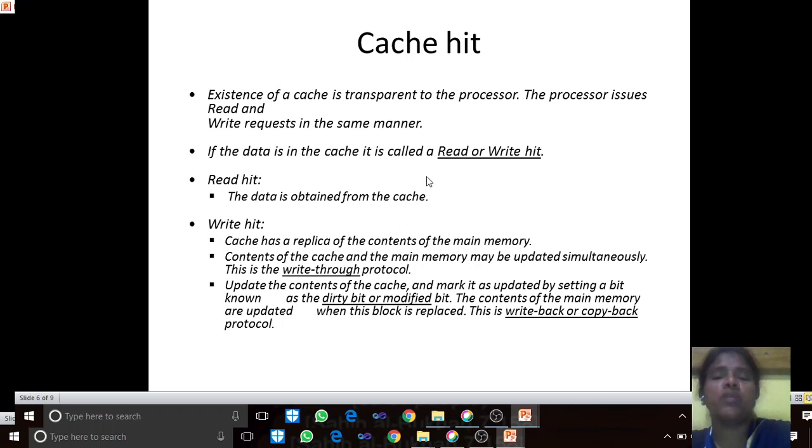Suppose a program P1 resides in the cache as well as in the main memory. If any change is made to P1, it is updated simultaneously in the main memory. This protocol is called the write through protocol. The other option is to update the contents of the cache and mark it as updated by setting a bit known as the dirty bit or modified bit. That means I am updating only in the cache. The contents of the main memory are updated when the block is replaced. This is called the write back or copy back protocol. Write through protocol and write back protocol.